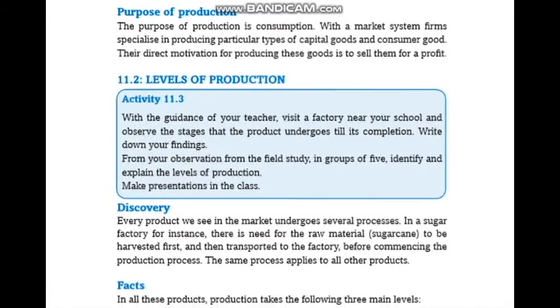What is the purpose of production? The purpose of production is consumption, only that. In a market system, firms specialize in producing particular types of capital goods and consumer goods. Their direct motivation for producing these goods is to sell them for a profit.